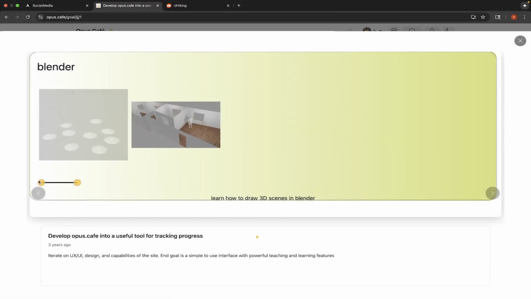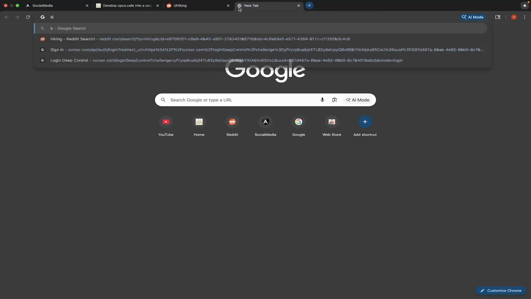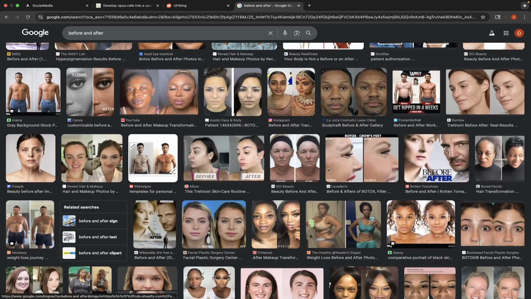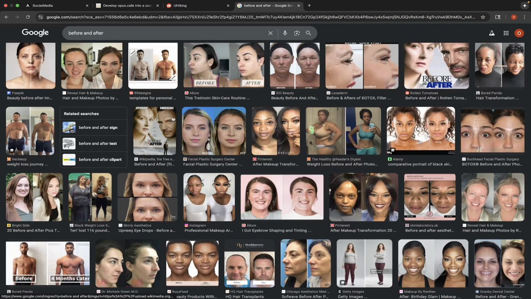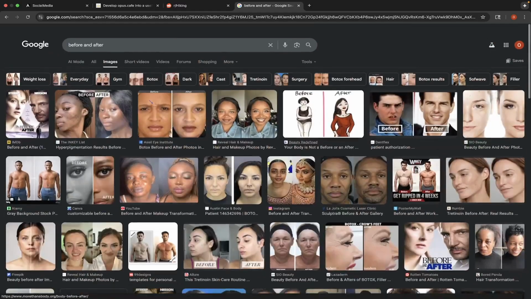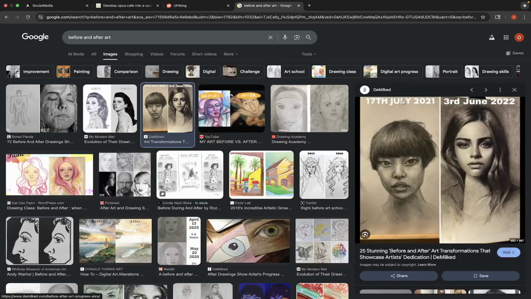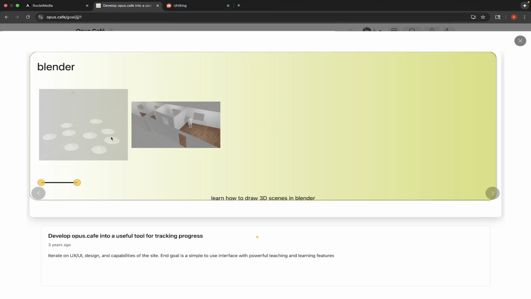The whole idea, this was a progress line, and you could click these dots to toggle which one you want to see. My idea was so you can really see instantaneously, like before and after of something, right? Okay, if this is like some dumb movie, and then you have a bunch of facial expression stuff, plastic surgery, whatever. This is a bad example, but you get what I'm trying to say. What if we said art? Right? Exactly. This is exactly what I was trying to show. This person's drawn an alien, and then here they're drawing a human. Congrats to them. So that was the idea here.